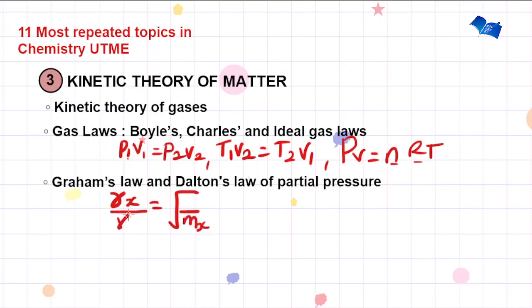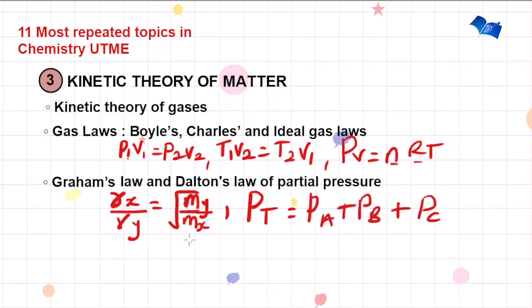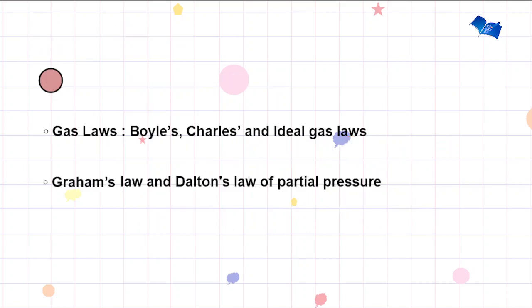So if you have two gases, X and Y, you see that the rate of their diffusion is inversely proportional to the square root of their molecular mass. Dalton's law of partial pressure states that the total pressure for a mixture of gases is equal to the sum of the partial pressures of the individual gases that make up the mixture. Now, this is for kinetic theory of matter.